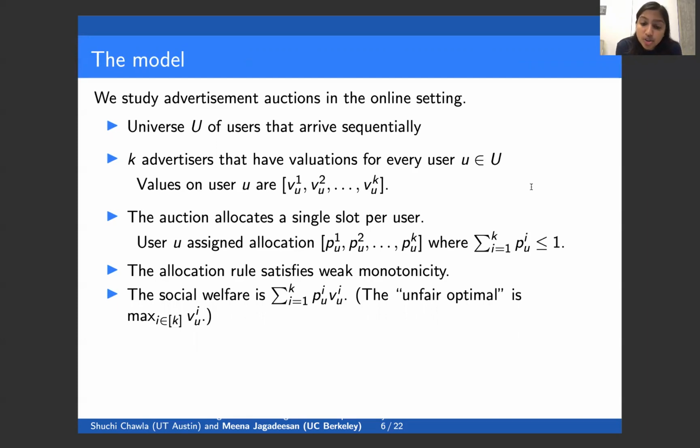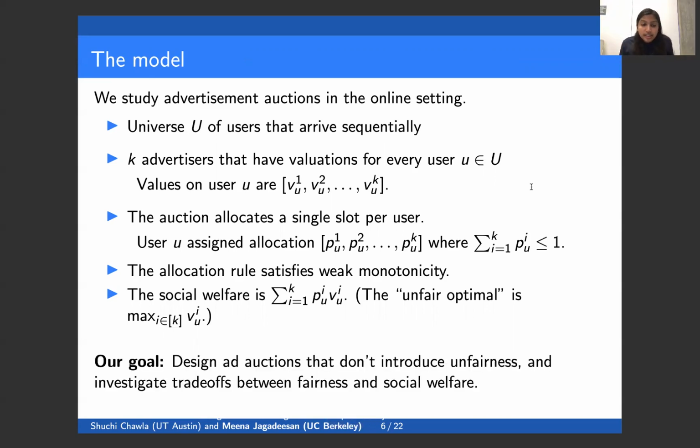The benchmark for social welfare is the unfair optimal, which corresponds to the max value of an advertiser who bids on a given user. This would correspond to the maximum possible social welfare of any allocation rule. So our goal in this work is to design ad auctions that don't introduce unfairness and investigate trade-offs between fairness and social welfare in this online ad auction setting.